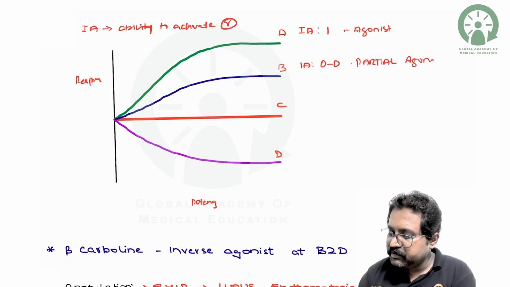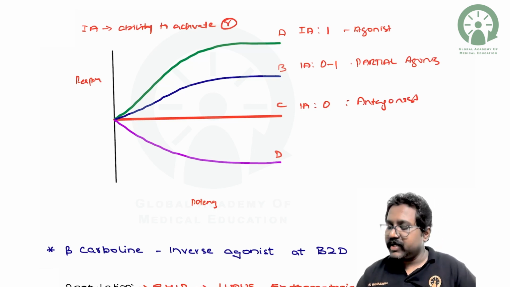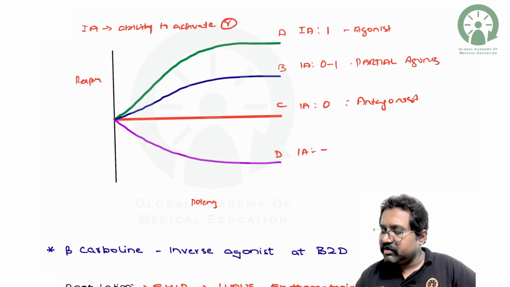agonist. And C, this is the line. So the intrinsic activity of this one will be 0. So this will be your antagonist, and you have a D graph, that is, intrinsic activity will be -1. So this is the representation of the inverse agonist.